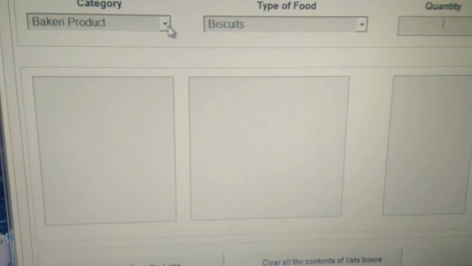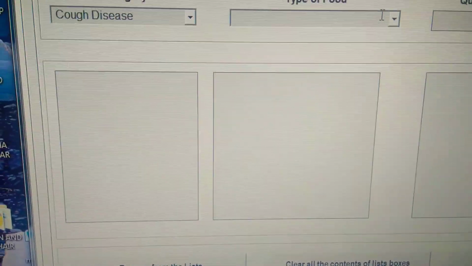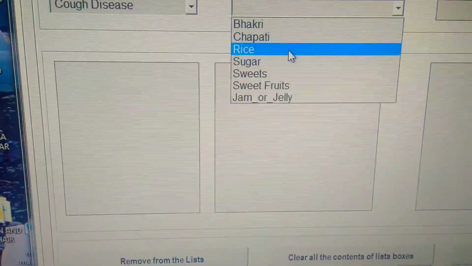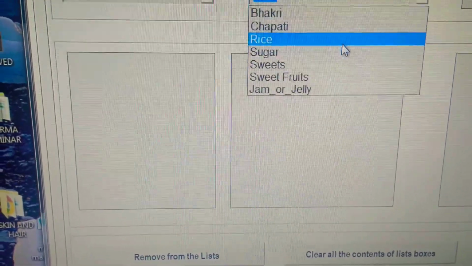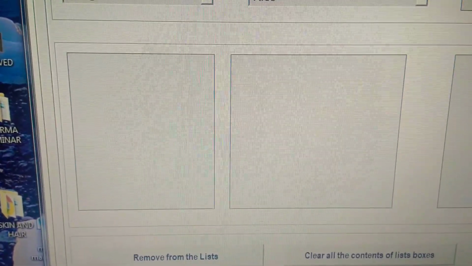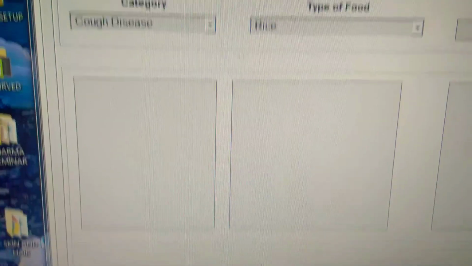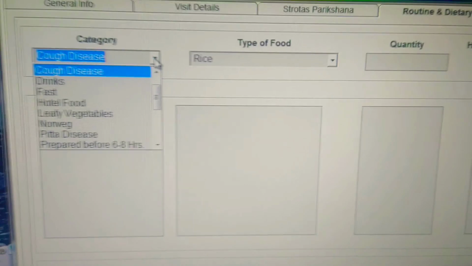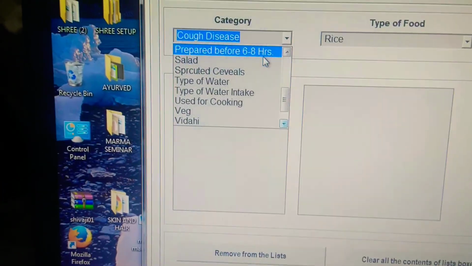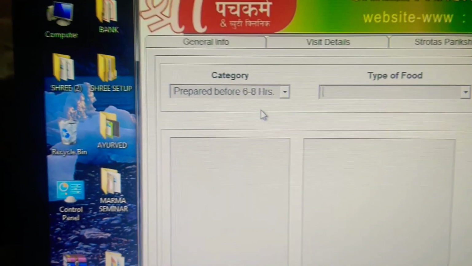So there are many things. Kapha provoking things means in which quantity rice he is taking, sugar, in which quantity, how many times a week. All these things we have to write here, but it becomes very easy. All these things are as per our Vaidya Kolhatkar sir's case paper.